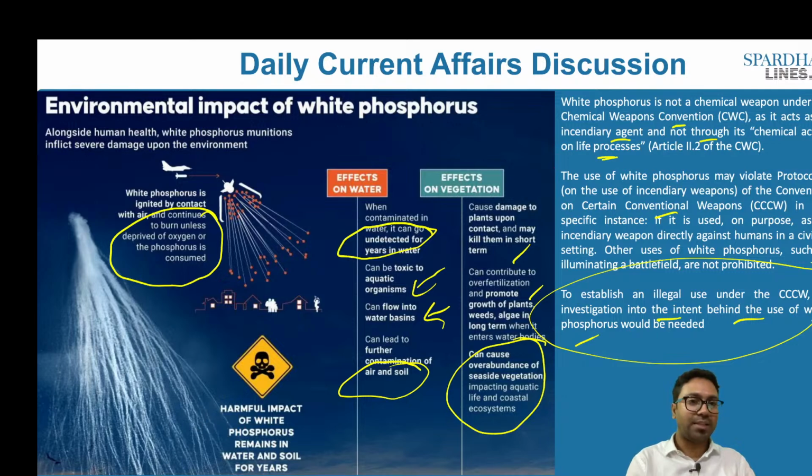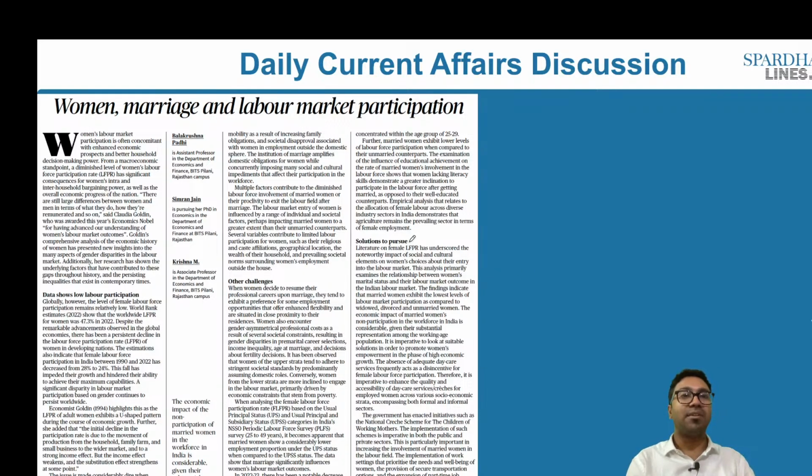Now let's look into the next article. This article says women, marriage and labor market participation. We have discussed this article in our last couple of daily current affairs discussions. This year, the Nobel Prize for Economics was given to a woman who came out with a policy paper which spoke about gender parity and gender wages as well.